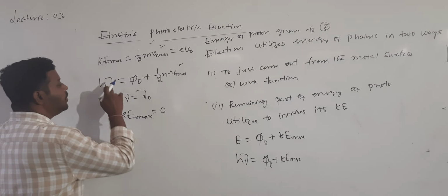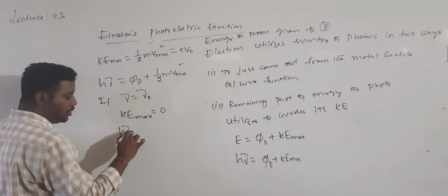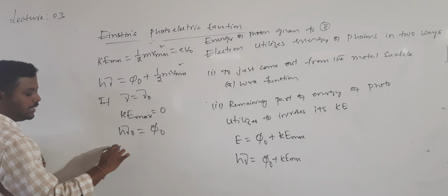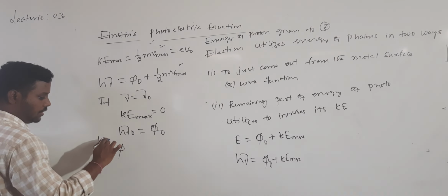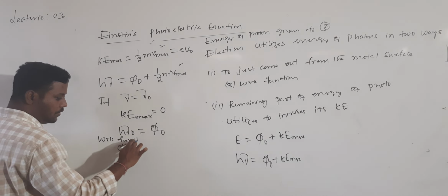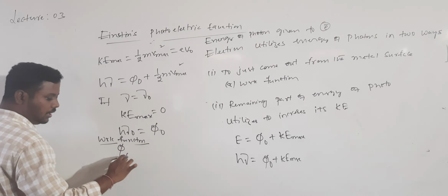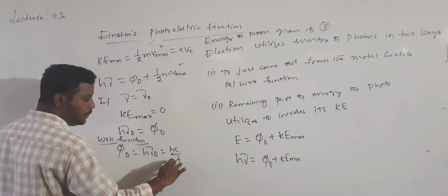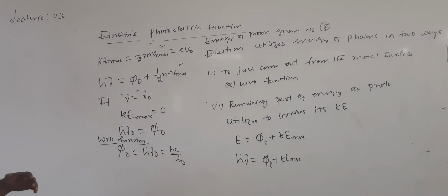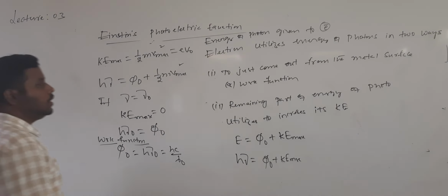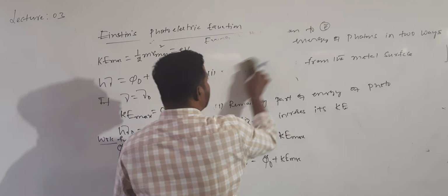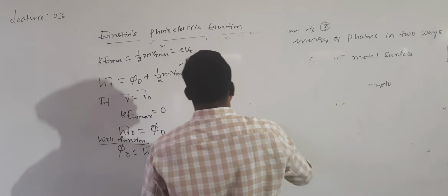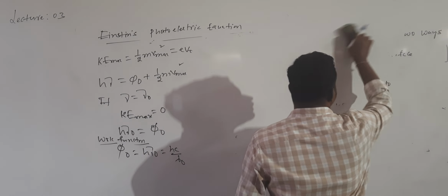When I write KE maximum as 0, here what I will get? h into mu naught will be equal to phi naught. So this is the formula for which one? The work function. The work function formula will become phi naught is equal to h mu naught, which can also be written as h c by lambda naught. What is the phi naught value? h c divided by lambda naught. And what is lambda naught called? Lambda naught is called the threshold wavelength.